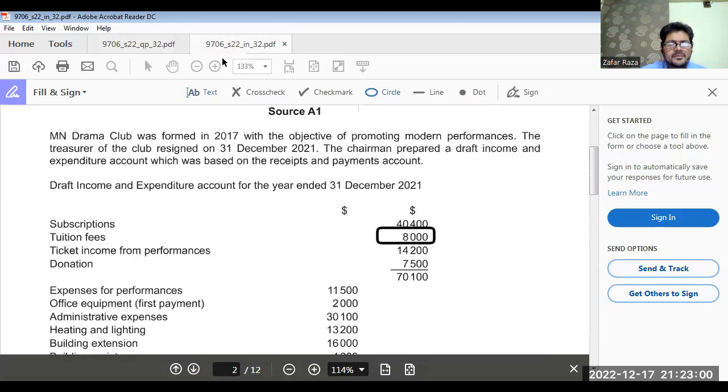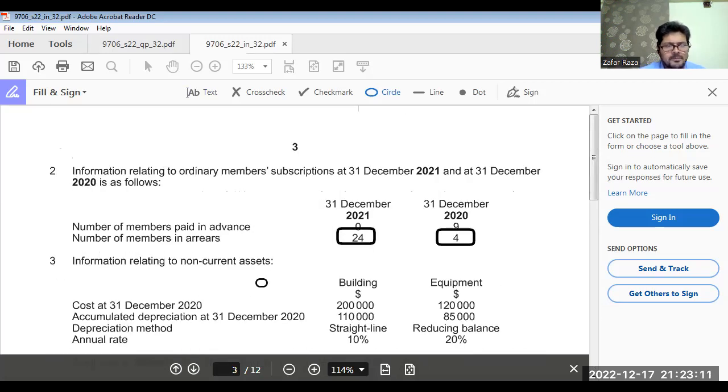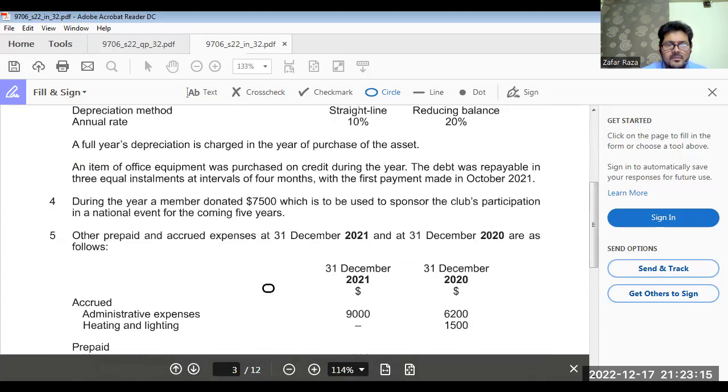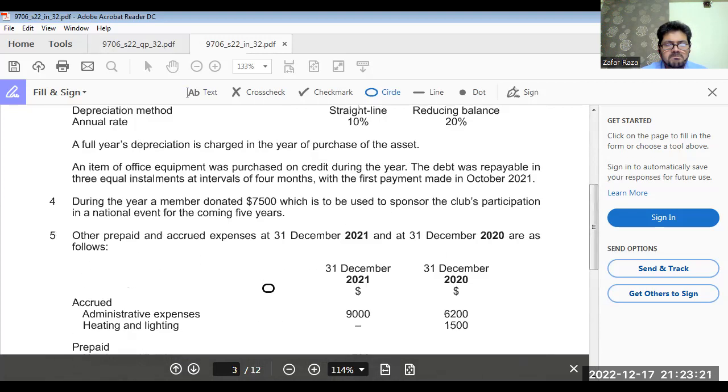Okay. Now, next. Ticket income and performances. There is no adjustment given for that. Nothing.